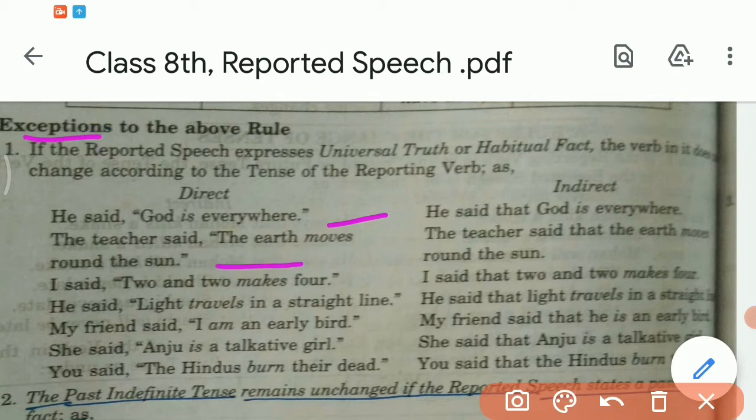The teacher said, the earth moves around the sun, and the teacher said that the earth moves around the sun. 2 and 2 makes 4. These are a few universal truths or habitual facts. Light travels in a straight line. I am an early bird. Anju is a talkative girl. The Hindus burn their dead. So these are a few examples of universal truth or habitual fact in which the reported speech will not change with the tense of the reporting verb.